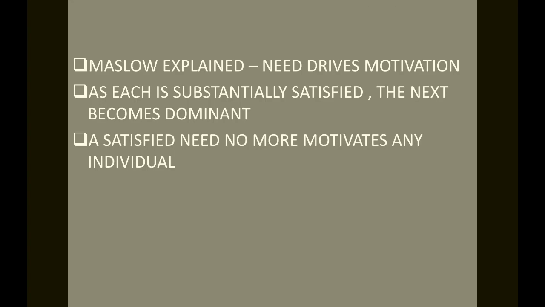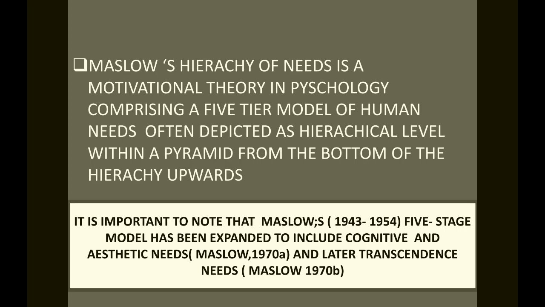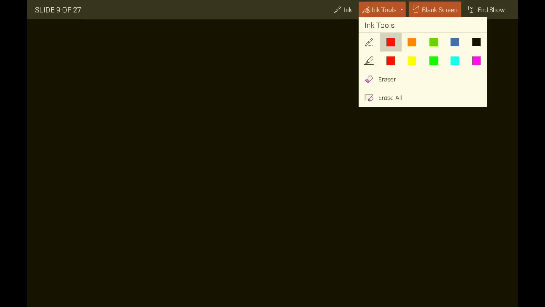Now Maslow's hierarchy of needs is a motivational theory. It is based on the psychology of human beings. It's a mental concept comprising a 5-tier model. Let me make a pyramid-like structure.